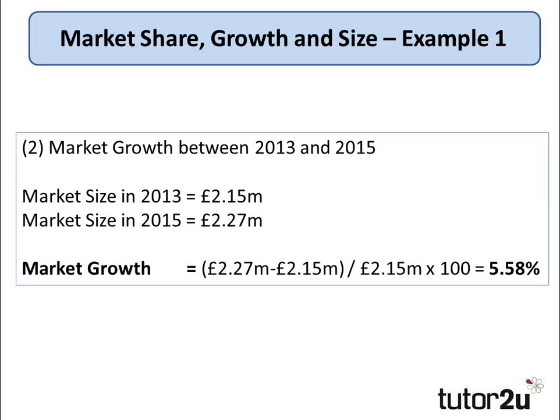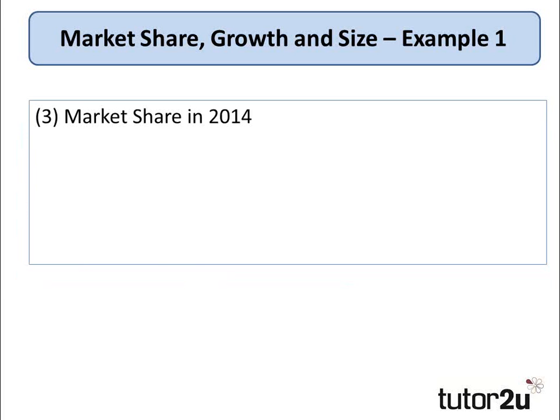So we've got the difference between the market size in 2015 and 2013, we divided by the original market size, which was 2.15 million, and multiply that by 100, which gives us a percentage market growth of 5.58%.